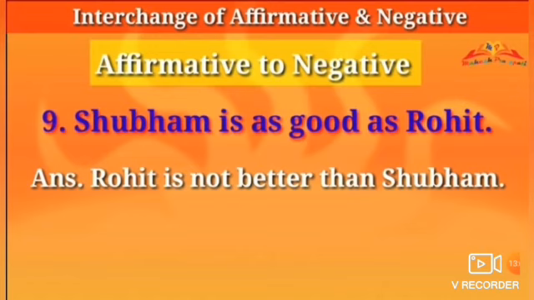Nine. Shubham is as good as Rohit. This is the type of degree sentence. Shubham is as good as Rohit. So Rohit is not better than Shubham. Here we will write the comparative form of good to make a negative sentence. Shubham is as good as Rohit. Rohit is not better than Shubham. It means Shubham is as good as Rohit.